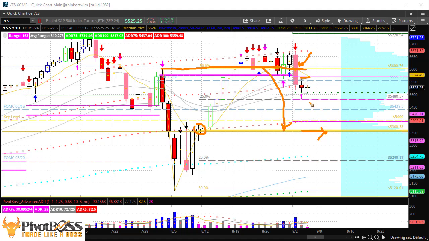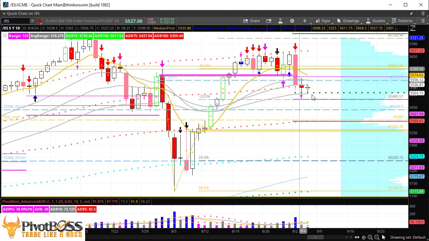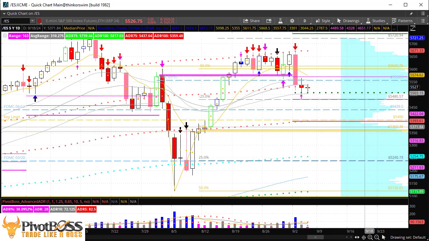Right now we want to keep an eye on the previous session's high. If there's a big time break through that high, that could open up a return back within the range. As of right now, the short-term downtrend remains intact, and any test at that high could be defended by bears looking for a bull trap, and a bear rotation back down toward 5450 and below. As of right now, inside day, 38% of ADR, 28 points of total range. Downward bias, a breakthrough 5500 starts to open up the downside on a swing basis.